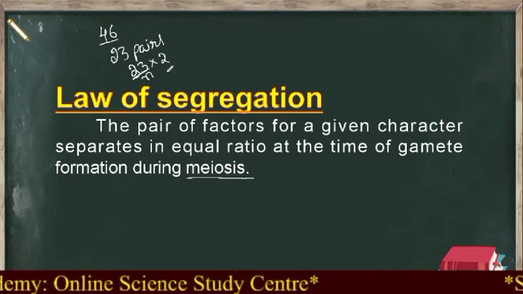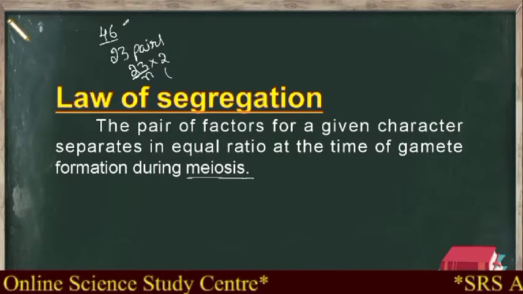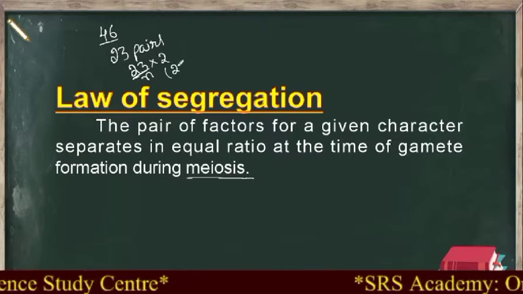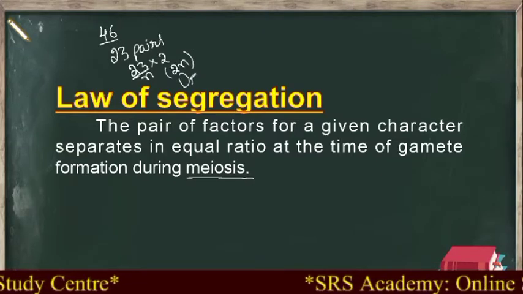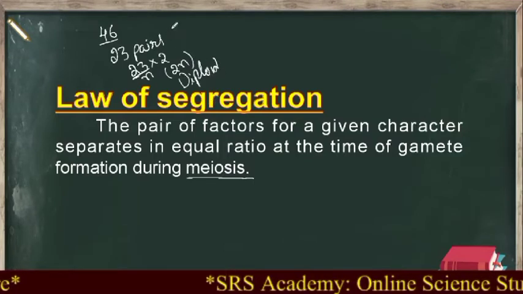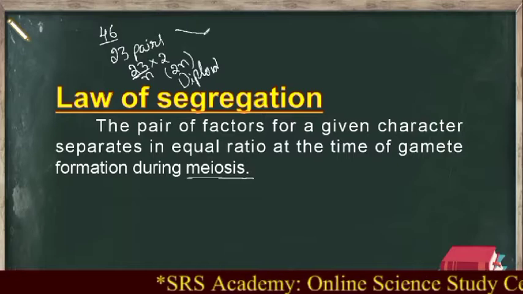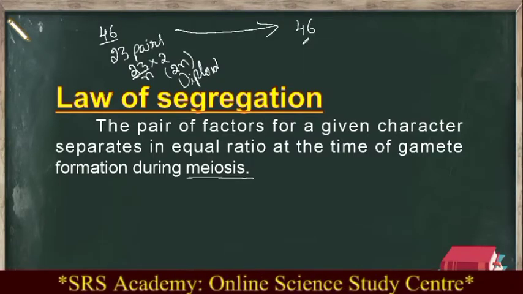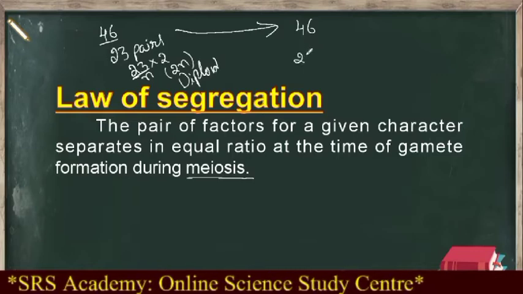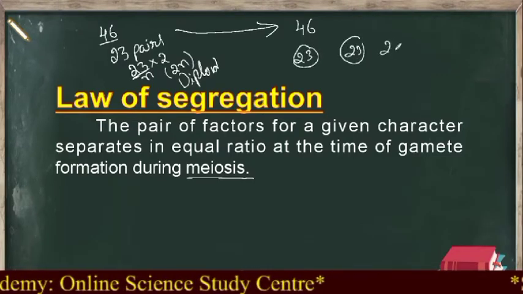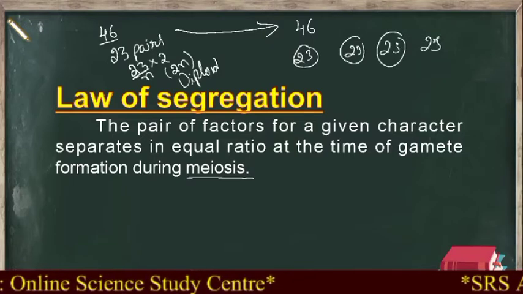Okay, now the 46 chromosomes present in the human cell are in which condition? 2n condition, that is called the diploid condition. Whereas when it undergoes meiosis cell division, this 46 divides into how many cells? 4 cells. So 23, 23, 23 and 23.